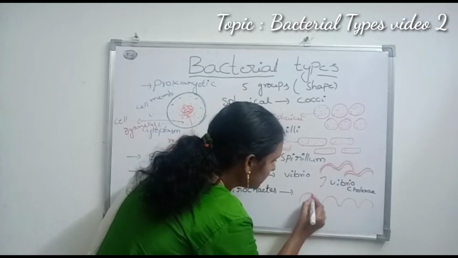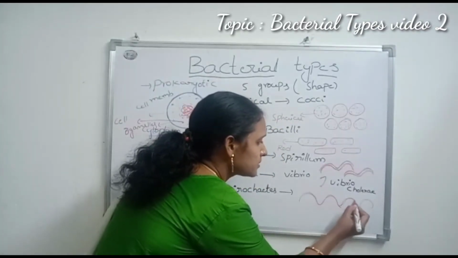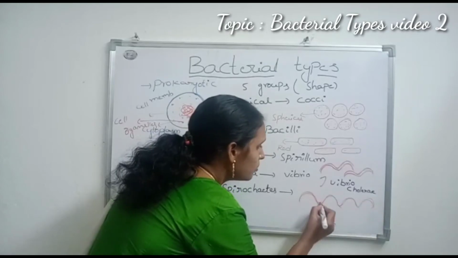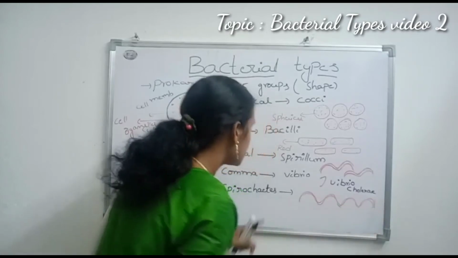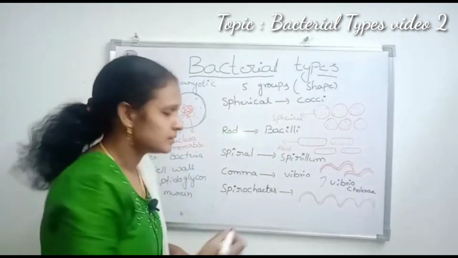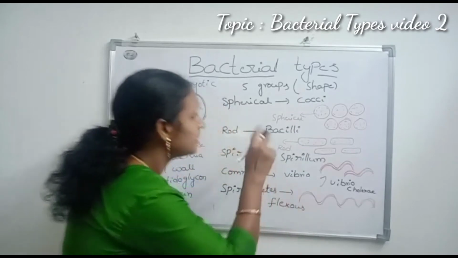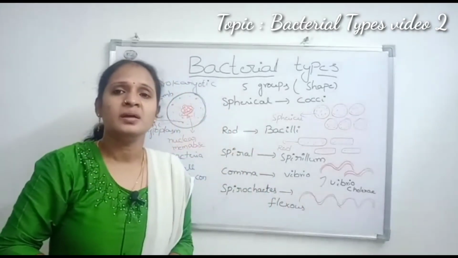It is one of the twist, and next one of the twist. It has more than twists and is called spirochetes. It means it is easily flexuous. That is the total 5 types of the bacteria.